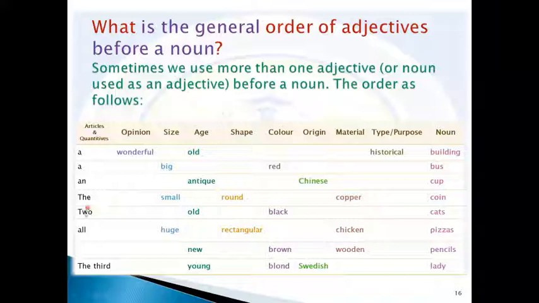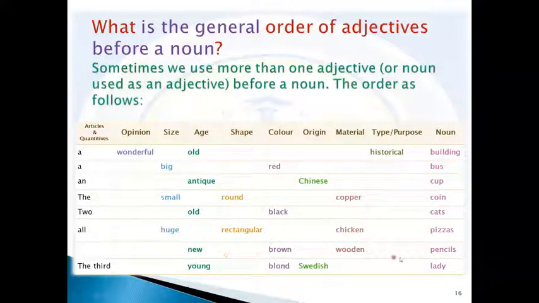Two is quantitative. Two red cars. Two red American cars, according to what? To this order, the order of adjectives. All huge rectangular chicken pizzas. Also, you can use this form, or this arrangement or this order.